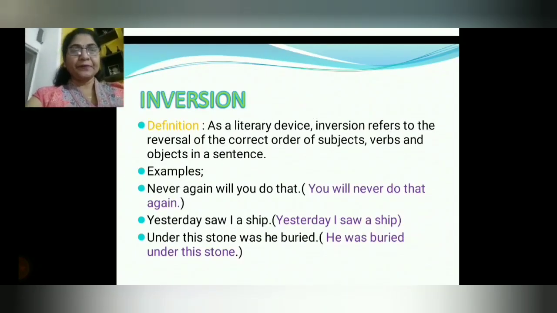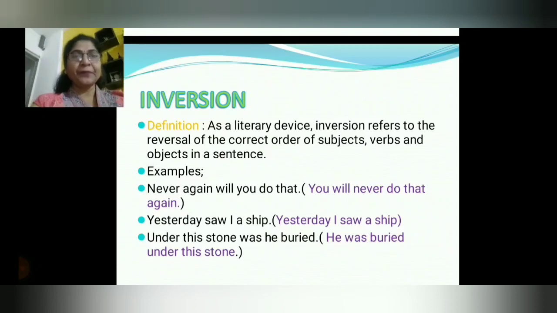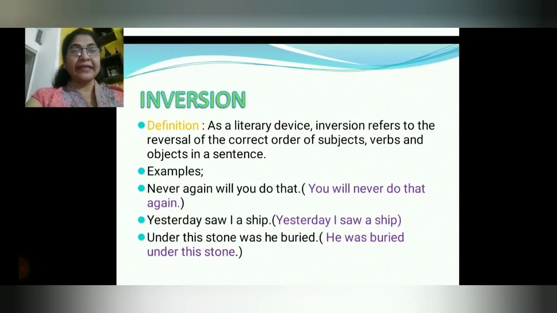Now inversion. What is inversion? As a literary device, inversion refers to the reversal of the correct order of subjects, verbs and objects in a sentence. Now see the example: never again will you do that. Now students, the correct sequence of a sentence is subject, verb and object. But here in inversion we find the words in incorrect grammatical order, not in proper sequence.